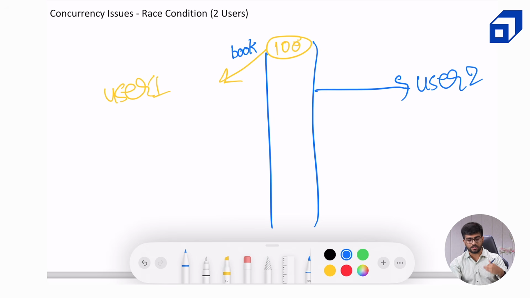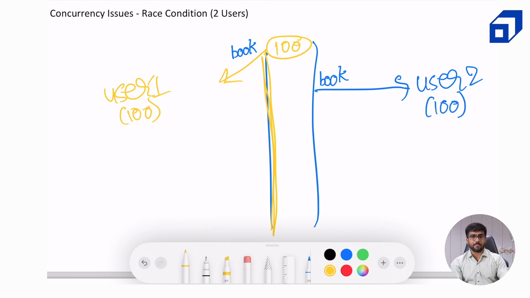And at the same time, before the commit has happened, user 2 also tries to read it. So user 2 also clicks on the book button and they read that 100 rooms are available. User 1 also reads that 100 rooms are available. Now, at some time down the lane in future, user 1 will try to create a booking order. It will try to decrement this number to 99 and commit this entry into the database. So at this time, the inventory reduces from 100 to 99.